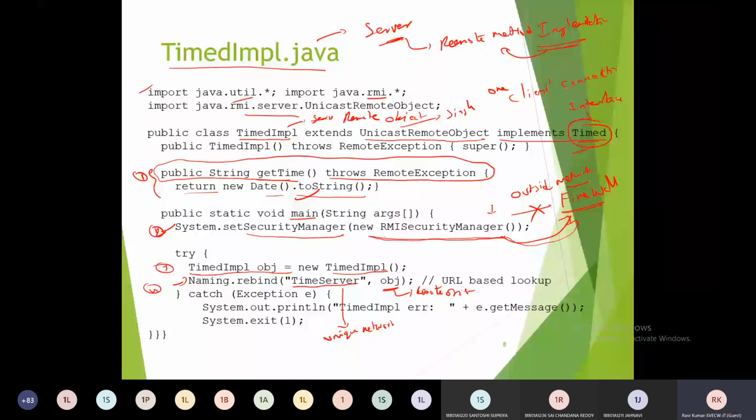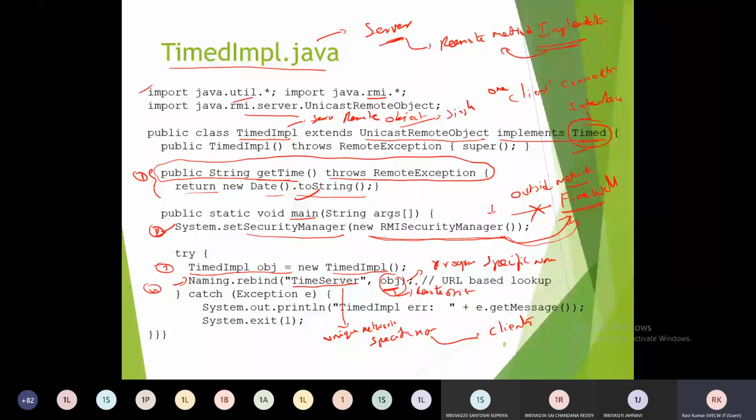Unique network specific name which can be identified by clients in the network. Okay. So this object is a program specific name. Am I right? Program specific name. But this program specific name cannot be understood by the clients. Okay, so we must supply a network specific name, for security reasons also.